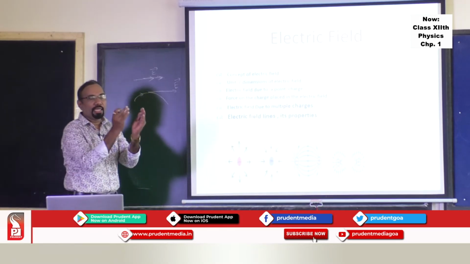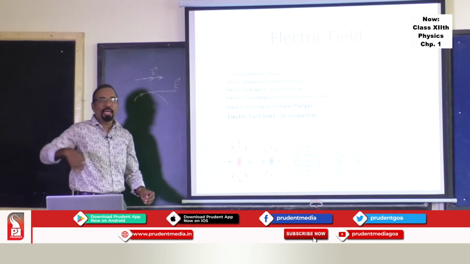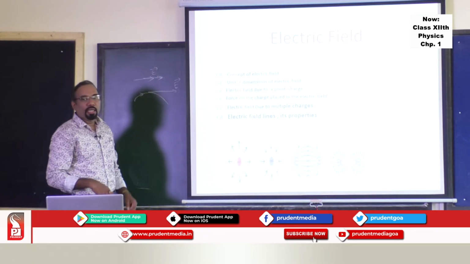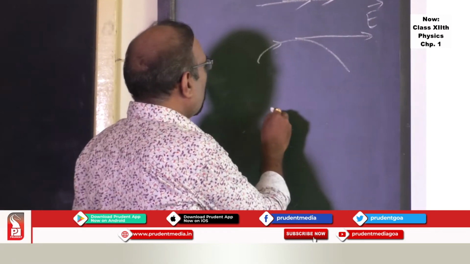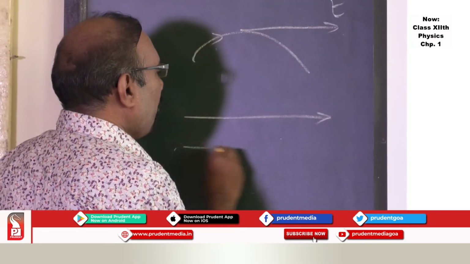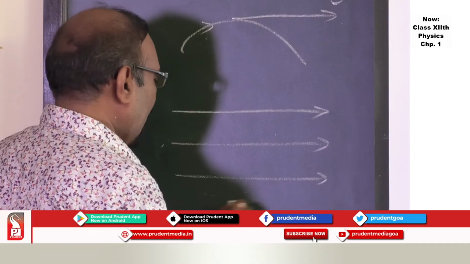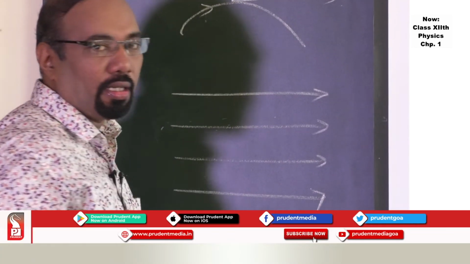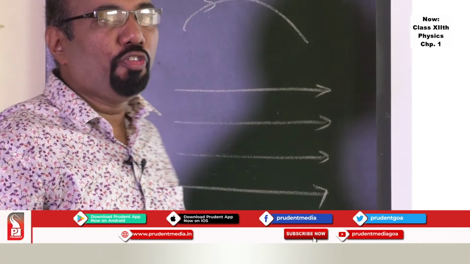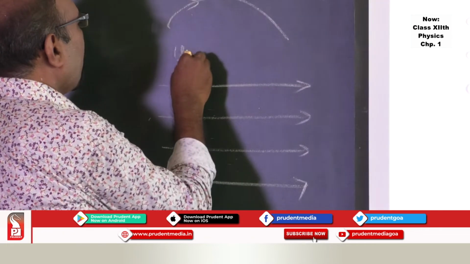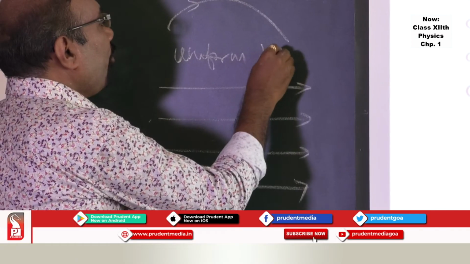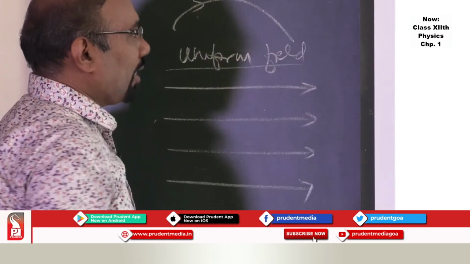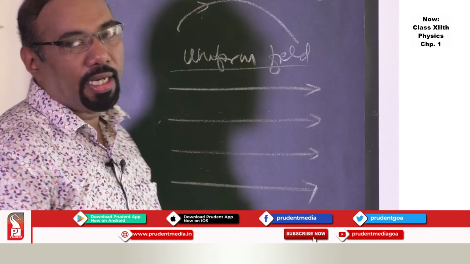If I have intensity 10 Newton per Coulomb at any point in that space, it is a uniform field. A uniform field we represent by parallel equidistant lines. This is how to represent a uniform field.